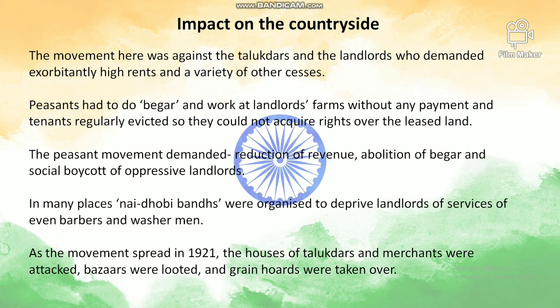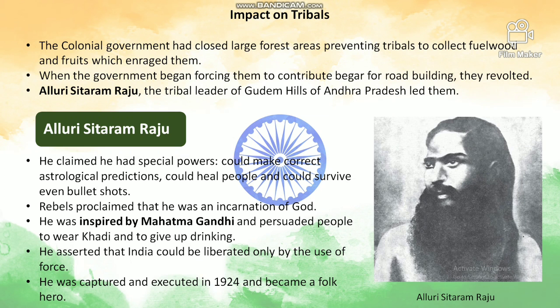In many places, Nai Dhobi Bands were organized to deprive landlords of the services of even barbers and washermen. So these barbers and washermen also joined this movement. How did they participate? By not helping these landlords, by depriving them of their services. As the movement spread in 1921, the houses of talukdars, zamindars and merchants were attacked, bazaars were looted, and grain hoards were taken over. This would not be liked by Mahatma Gandhi, as it was all violence.